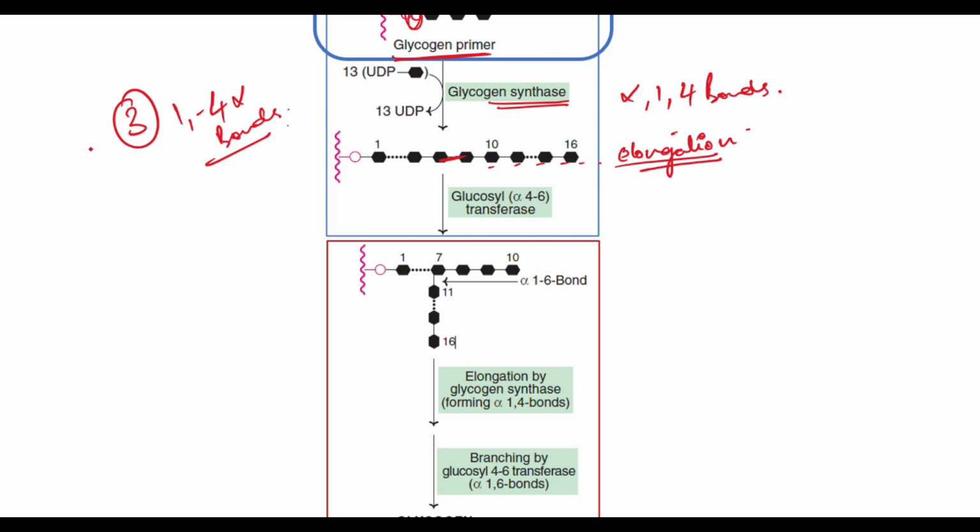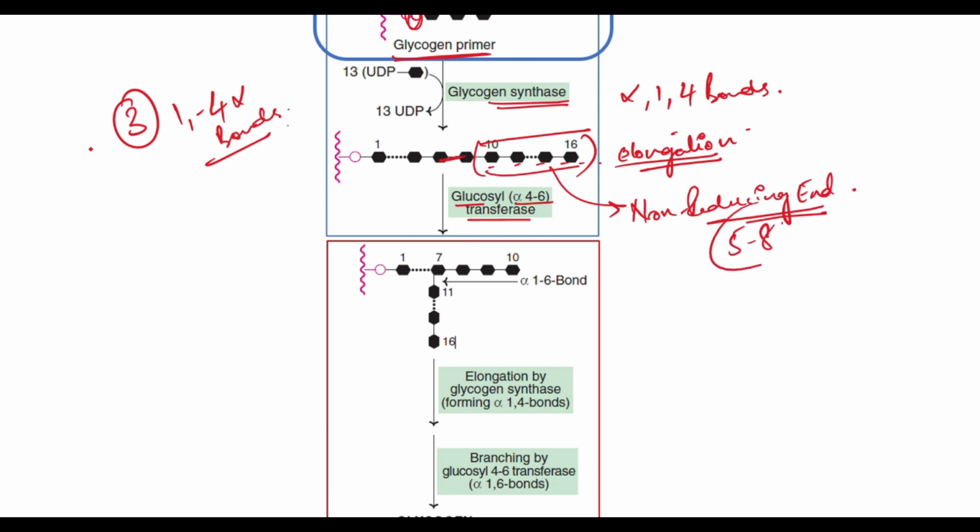Then with the help of the enzyme glucosyl alpha 4,6 transferase, this is the non-reducing end. Now 5 to 8 molecules from this non-reducing end will transfer and form the alpha 1,6 bonds and form a branched structure.